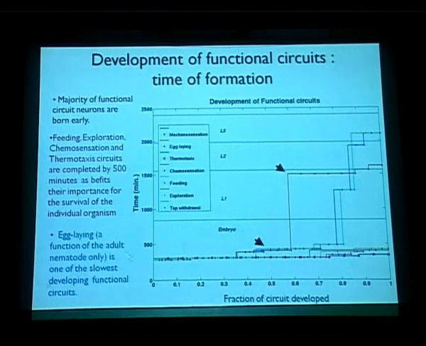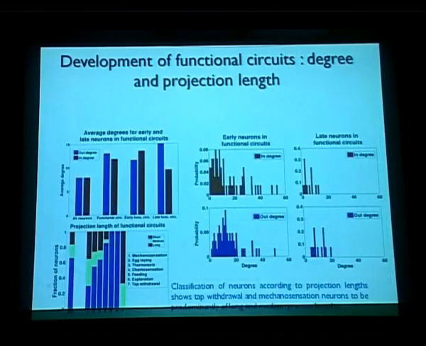And if you look at the egg-laying circuit, which is of course a function of the adult organism only, it's one of the slowest developing circuits, as you can see here. It develops only at the fag end of the L1 stage. That's expected in the biological sense. It really makes sense. The next thing we looked at is the degree and projection length.